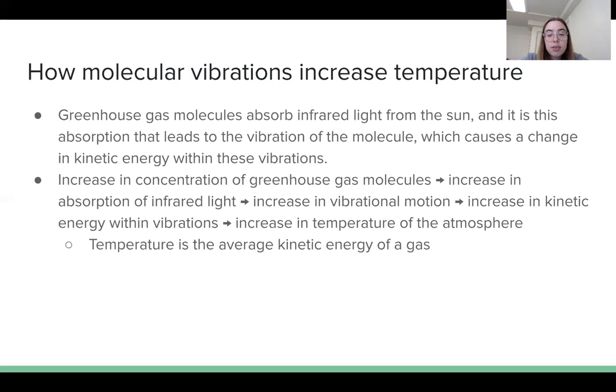Furthermore, the increased kinetic energy from the greenhouse gas molecules can be transmitted to molecules in the atmosphere that are not greenhouse gases, such as N2 and O2, which also contributes to the warming of the atmosphere and climate change.